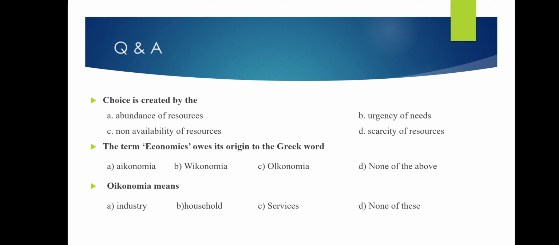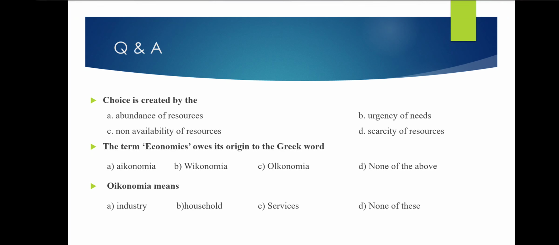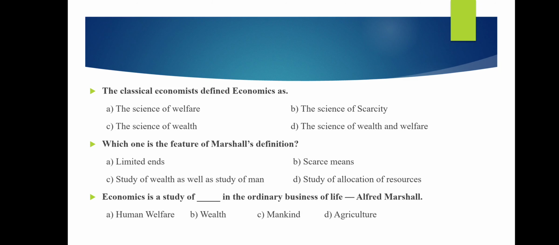Next, the term economics owes its origin to the Greek word oikonomia. B is the right answer, and for the first blank, D is the right answer. Oikonomia means what? Household management. Oikos means household, nomia means management.